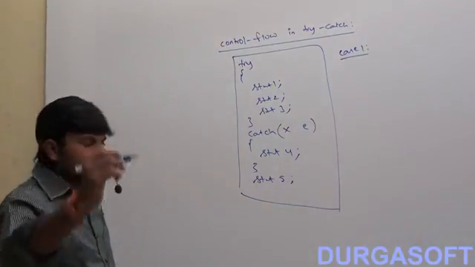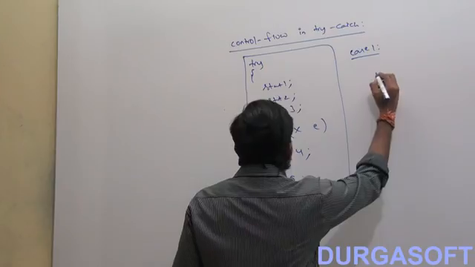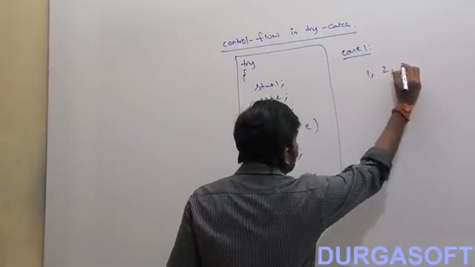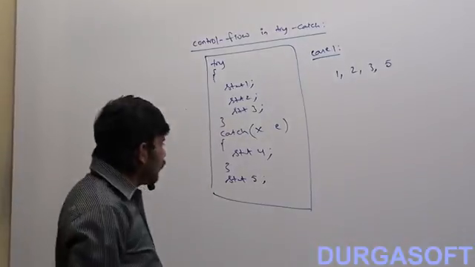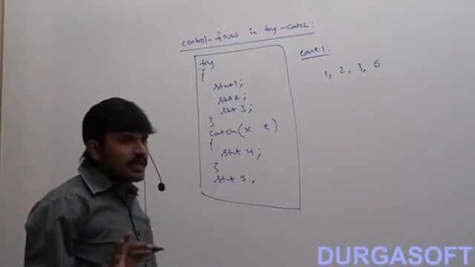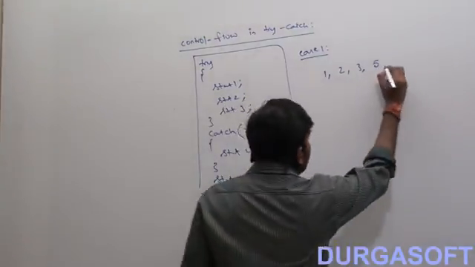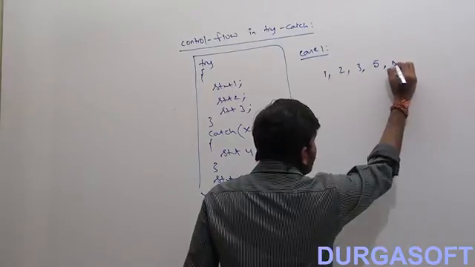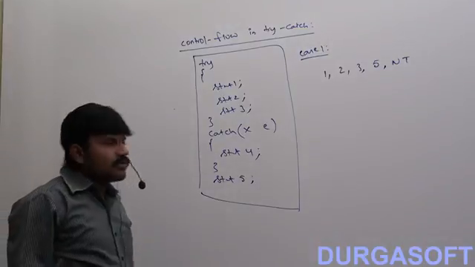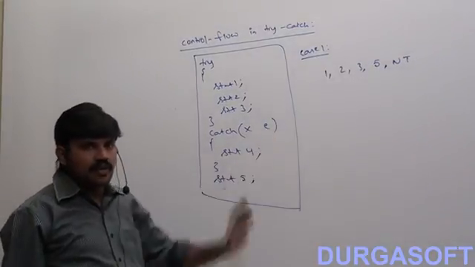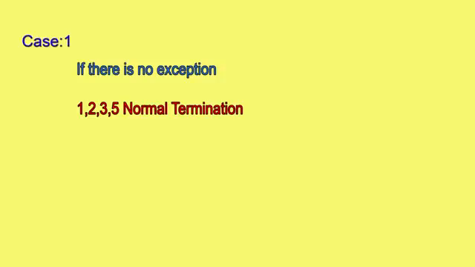So 1, 2, 3, 5. Is it normal termination or abnormal termination? Normal termination, because there is no exception.